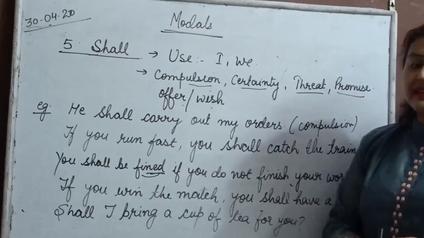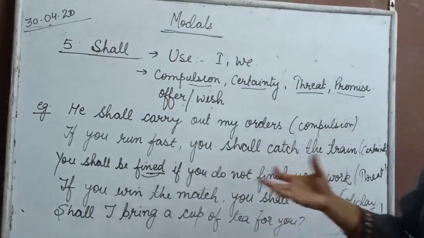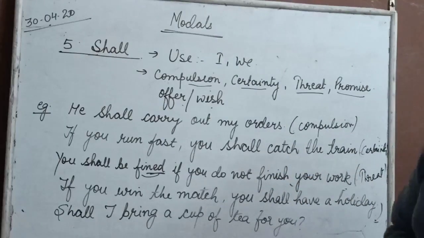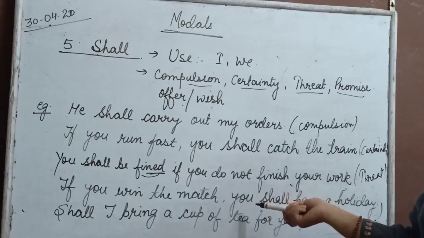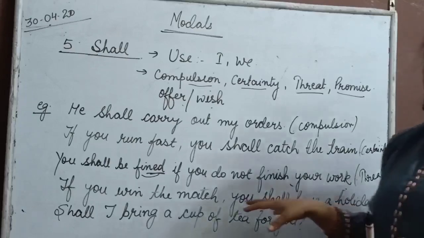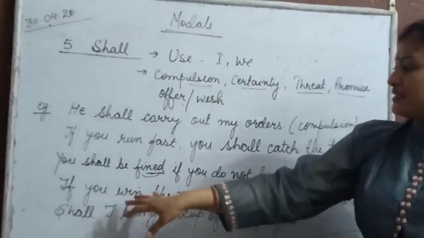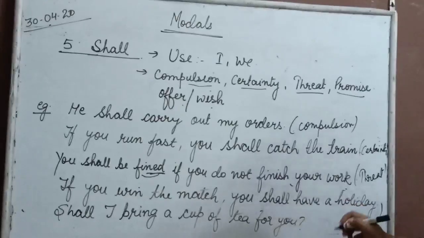Now next sentence, if you win the match, you shall have a holiday. It's a very pleasant kind of a sentence. What is it showing to you? It's showing a kind of a promise. The speaker is making a promise to the listener that if you win the match, you shall have a holiday. So which attribute is this shall showing here?